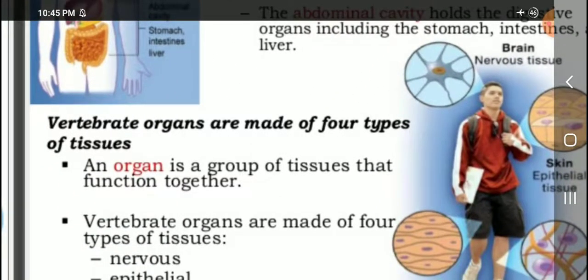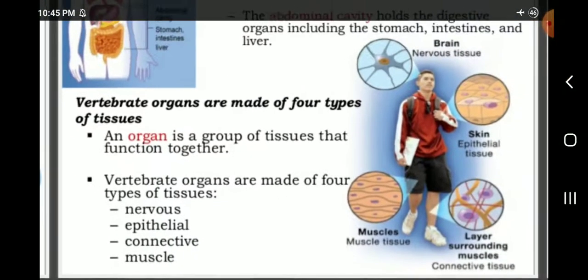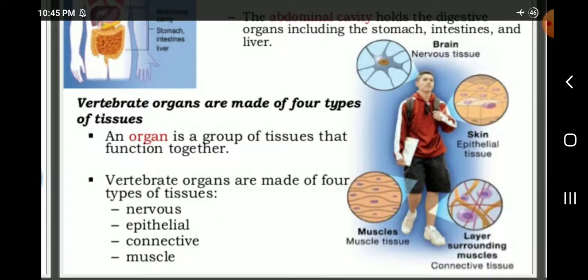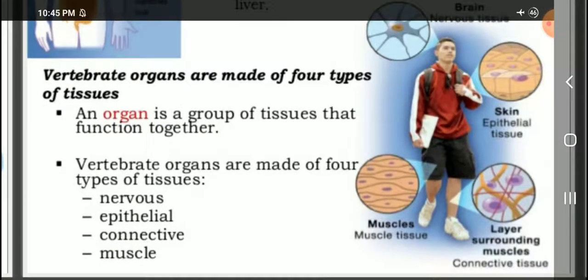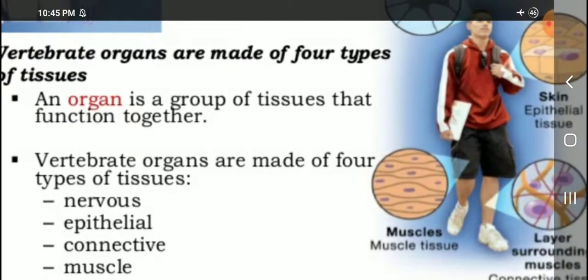Then vertebrate organs are made of 4 types of tissues. What are the 4 types of tissues, students? An organ is a group of tissues that functions together. What are the 4 types of tissues of vertebrate organs? Nervous tissue, epithelial tissue, connective tissue, then muscular tissue.